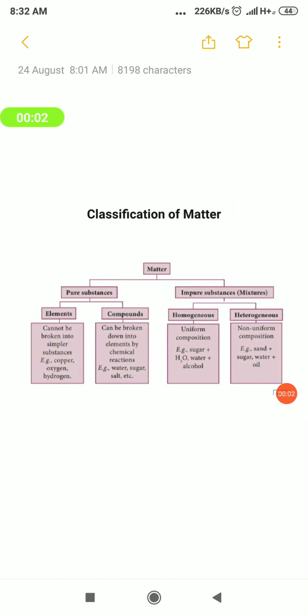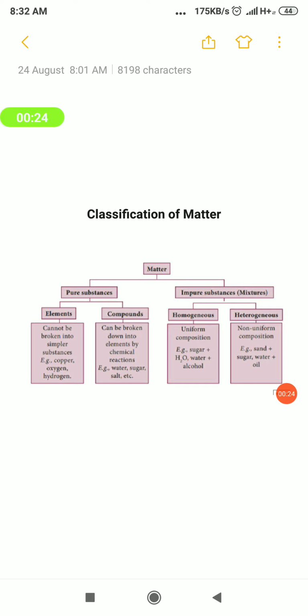Hello students, we have been dealing with matter in the 7th standard lesson, matter around us. We have seen what is called matter and what matter is made of, everything we saw. And now in this class we are going to see the classification of matter, how matter is classified. Generally, it is classified into two types.